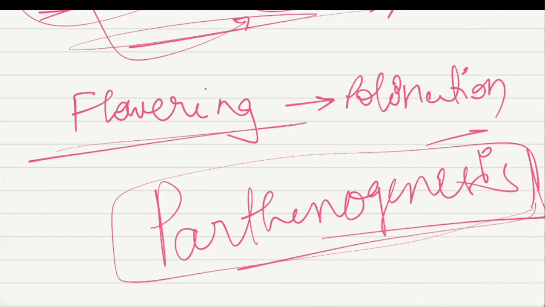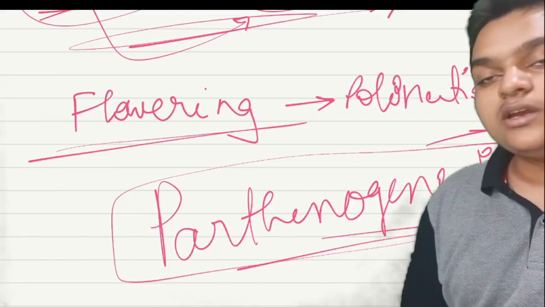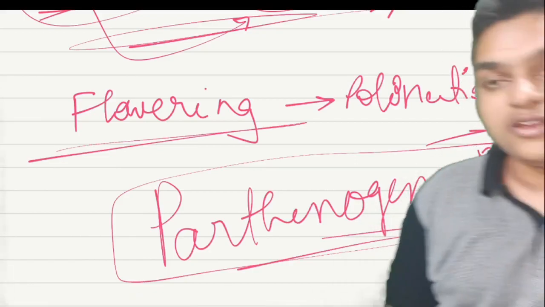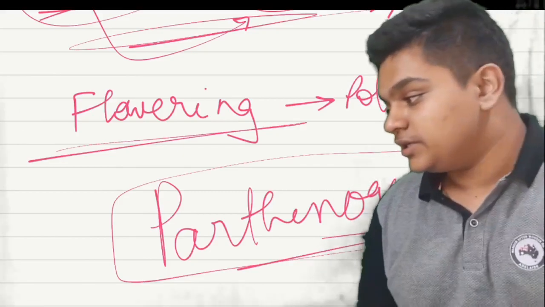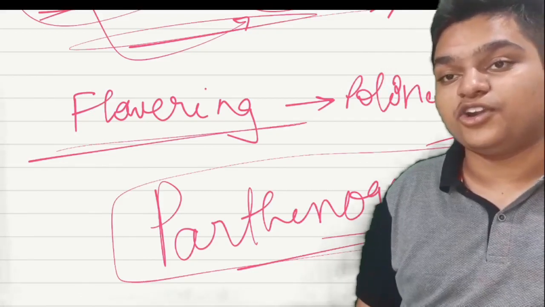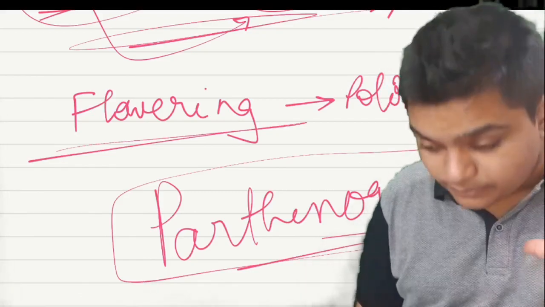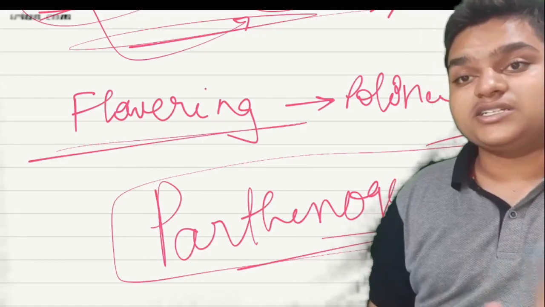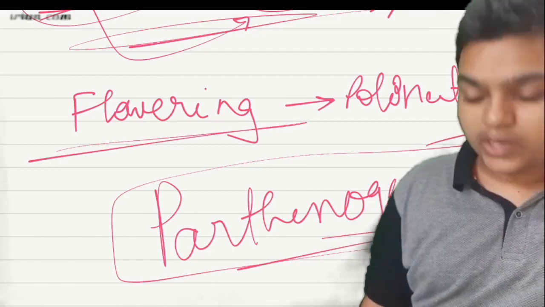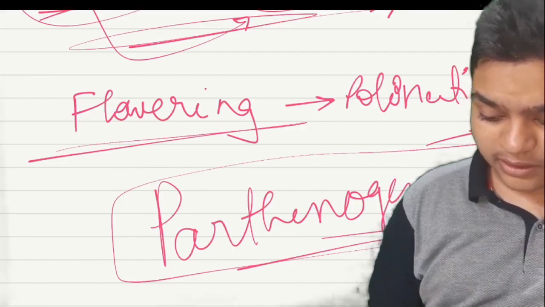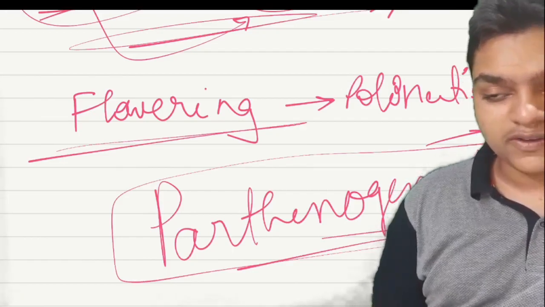Okay, where does this syngamy happen actually? This syngamy happens either outside or inside the female organism. If it happens inside the female's body, it is called internal fertilization or internal syngamy. If it happens outside the female body, it is called external fertilization or external syngamy. Okay, clear?